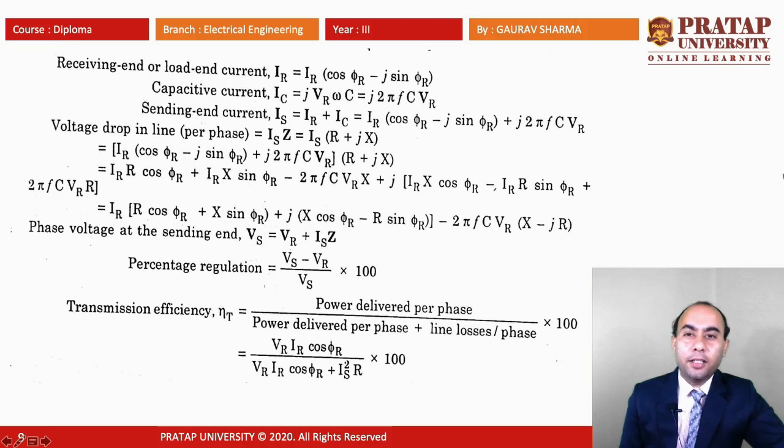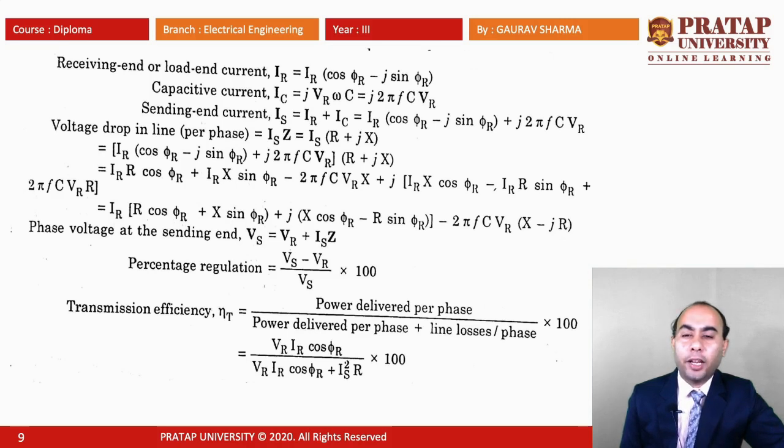Capacitive current IC is equal to J VR omega C, and we put the value of omega, so J 2 pi f C VR. The sending end current IS is equal to IR plus IC, because that current is divided into two parts, going to the receiving end load and the capacitor both. So IR plus IC is equal to IR cos phi r minus J sin phi r plus J 2 pi f C VR.